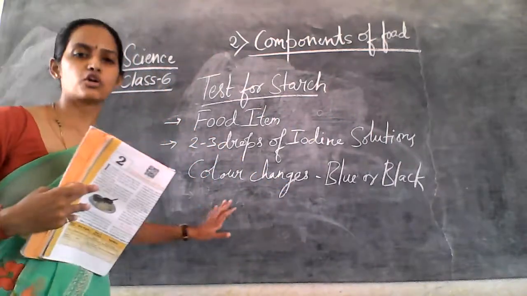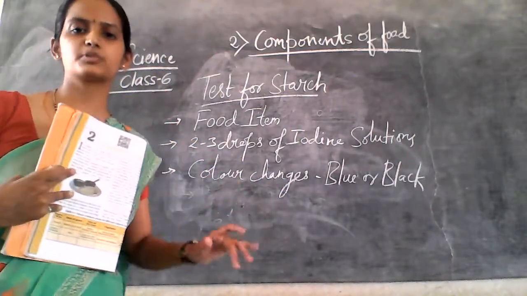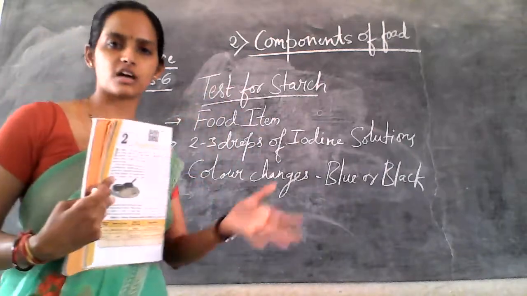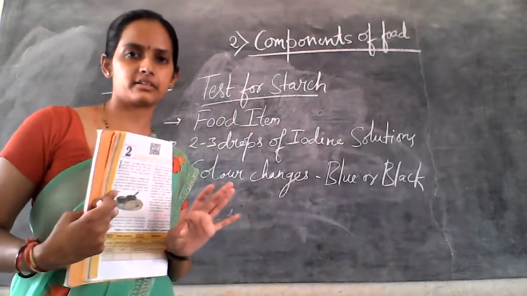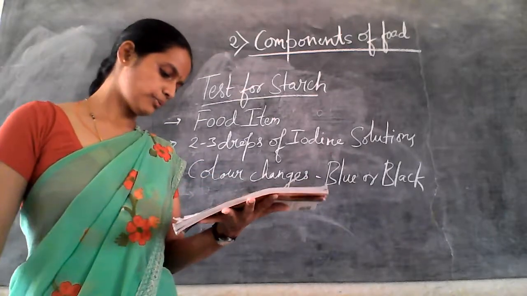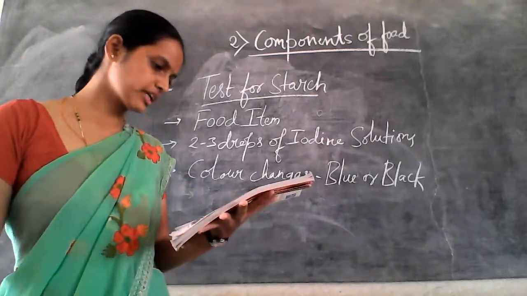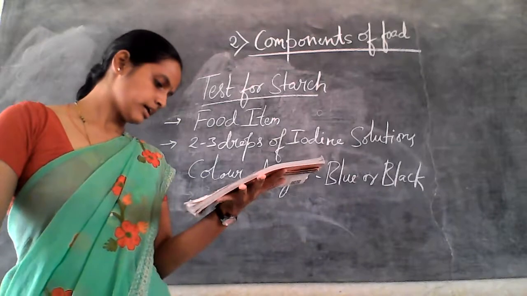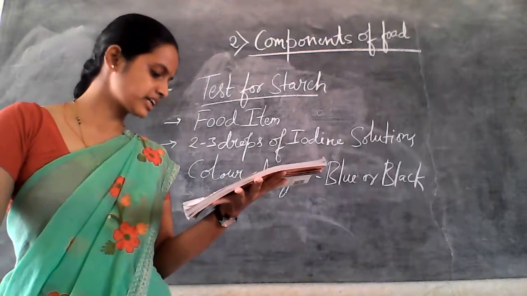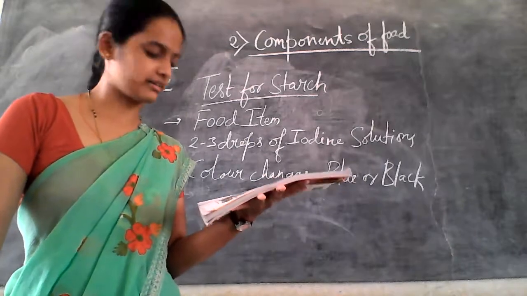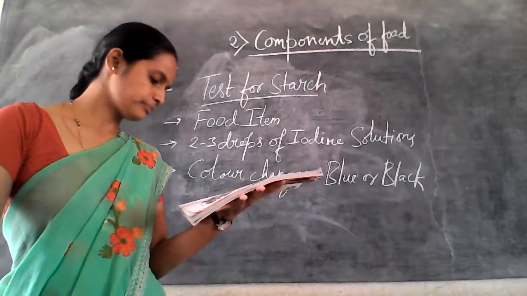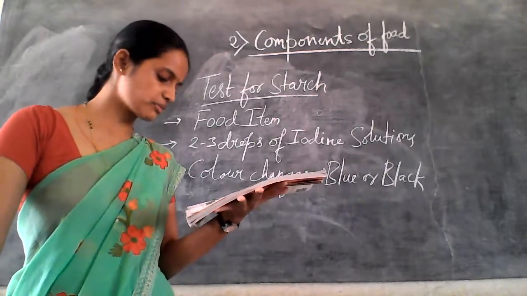So we have to follow these three steps for the testing of what? Starch. Starch is one form of a carbohydrate, right? Let us begin by testing different food items to see if they contain carbohydrate. There are many types of carbohydrates.